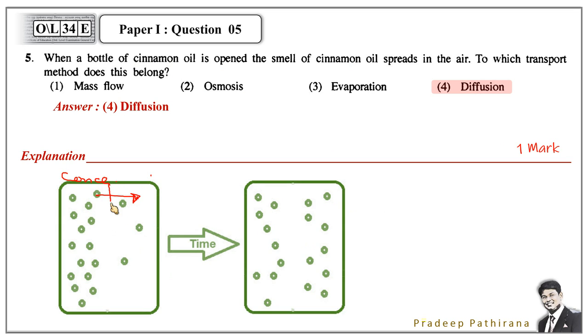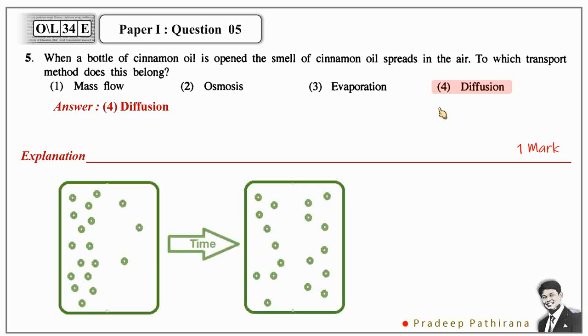If that diffusion takes place through a membrane, or if only small particles move like that, that is osmosis. Therefore, in this example, we can see opened cinnamon oil. And from that high concentration to lower concentration it spreads. The answer is diffusion. This is the end of the paper 1 discussions.